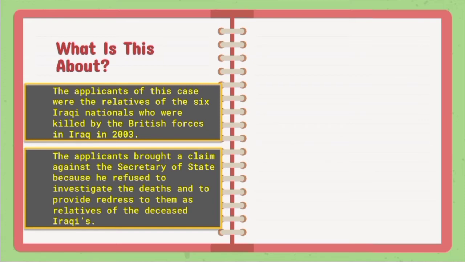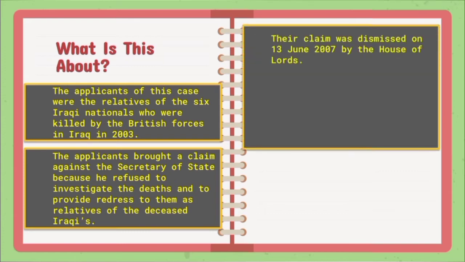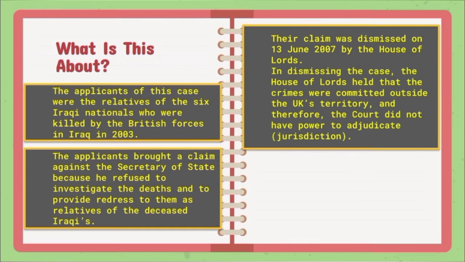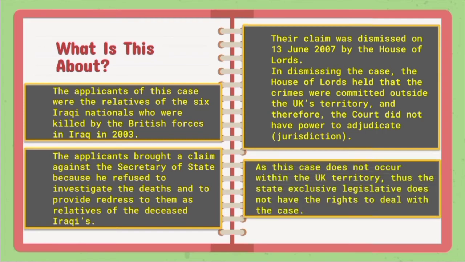Their claim was dismissed on the 13th of June 2007 by the House of Lords. In dismissing the case, the House of Lords held that the crimes were committed outside the UK's territory, and therefore, the court did not have power to adjudicate.